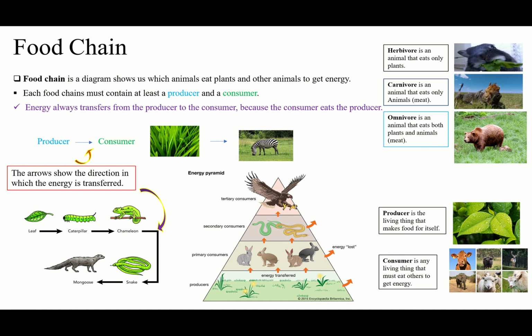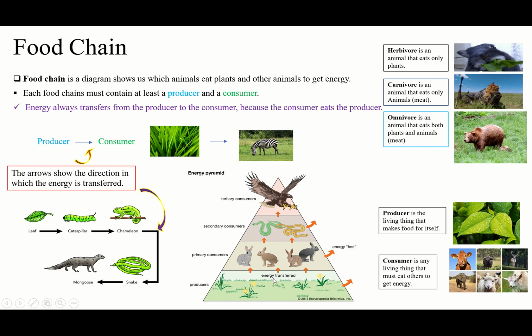So guys, here's something. If you look here, it's going to go up one by one. The rabbit is going to eat the grass, and the snake is going to eat the rabbit, and the eagle is going to eat the snake. So energy transfers from the grass to the rabbit, from the rabbit to the snake, from the snake to the eagle. This is called a food chain, guys.